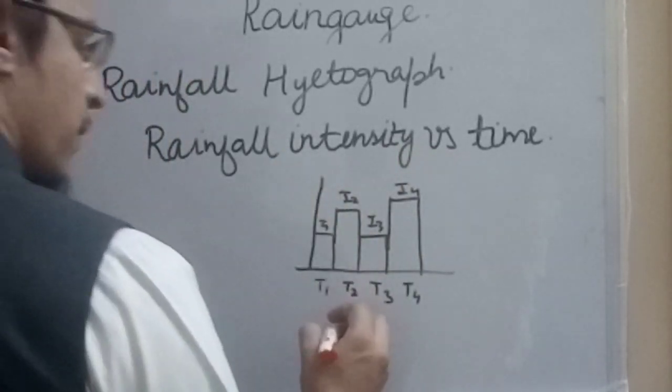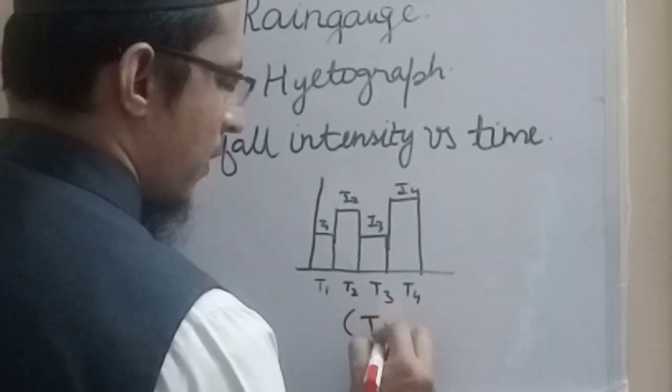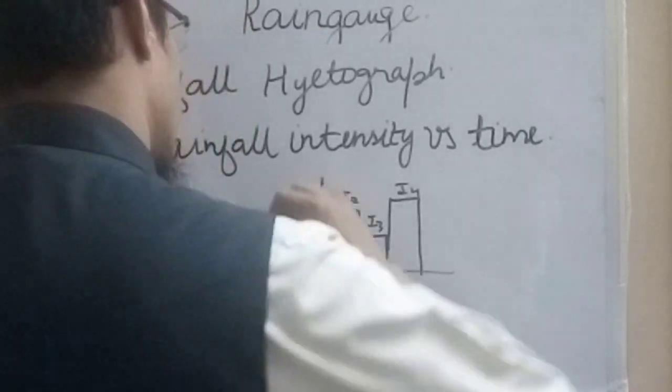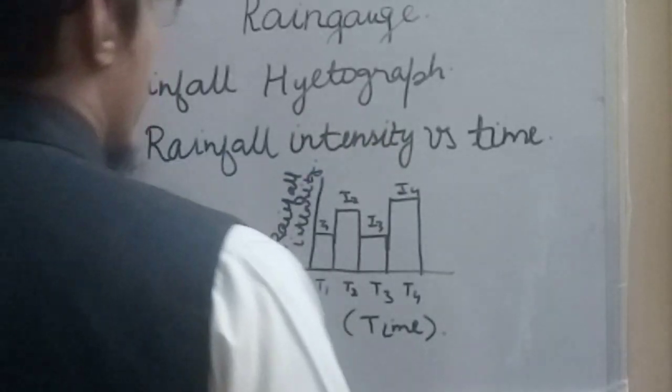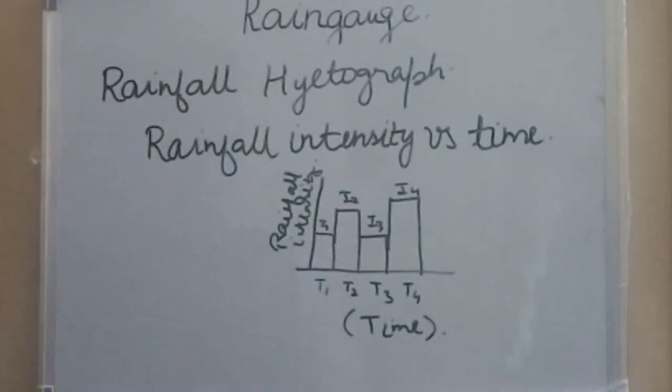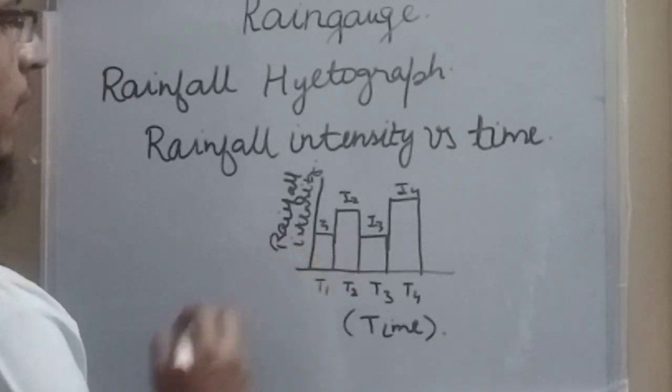The x-axis will represent time and the y-axis will represent rainfall intensity, in mm per hour or centimeter per hour. This chart is known as the rainfall hyetograph.